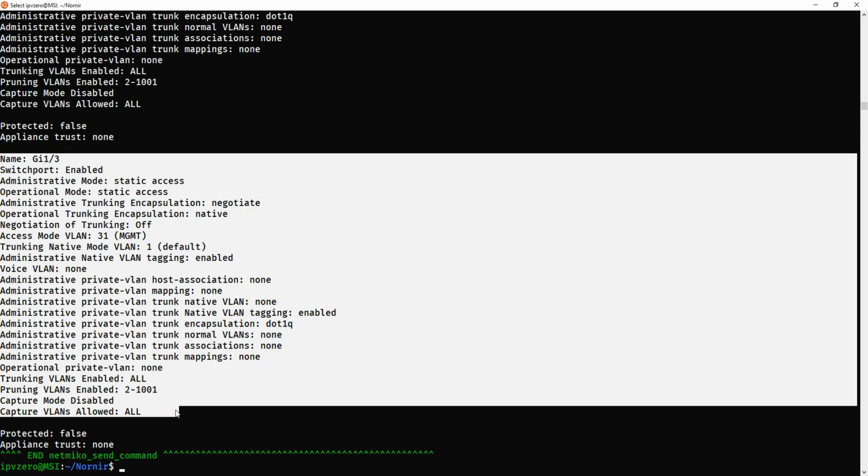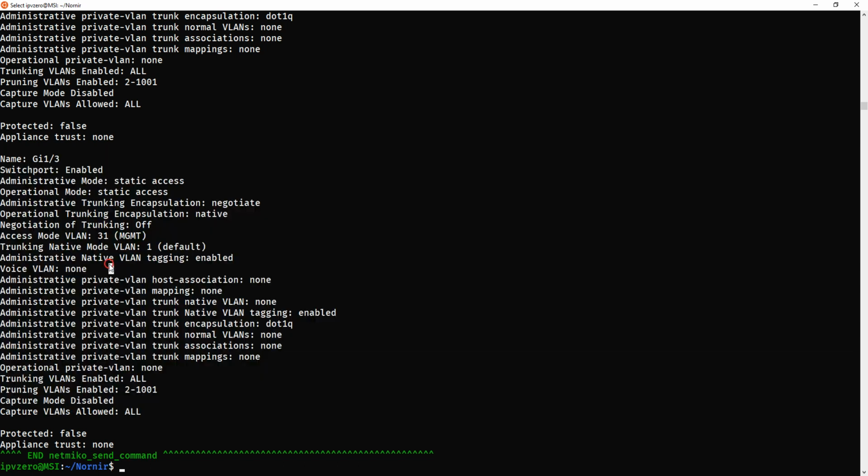So let's just say we try to parse out information about whether this interface is an access port or a trunk port. Let's try to filter for the word trunk. If we see the word trunk, we can usually tell it's a trunk port. But look at this though. The actual port is an access port, but in this big blob of data, we can find the word trunk quite a lot.